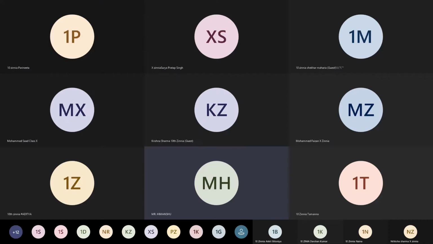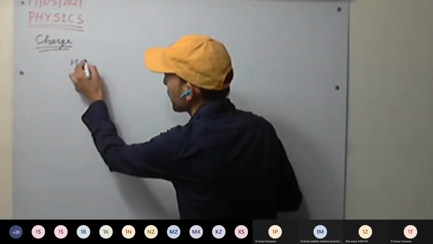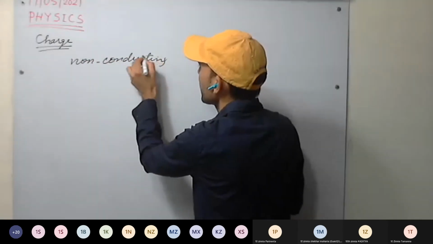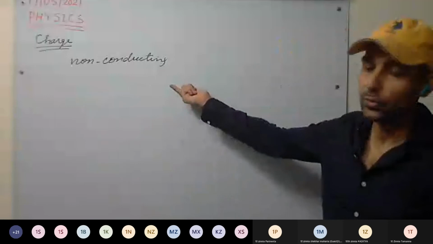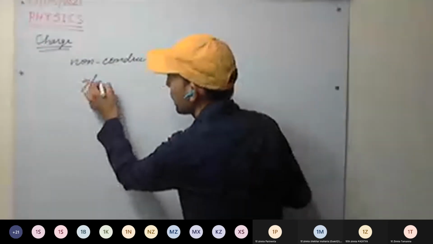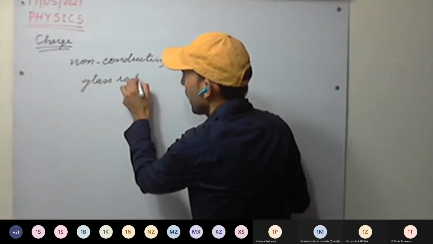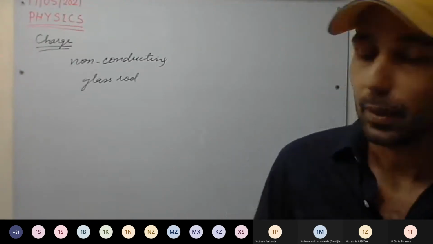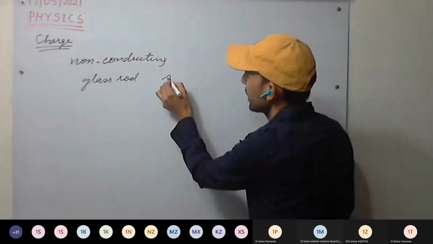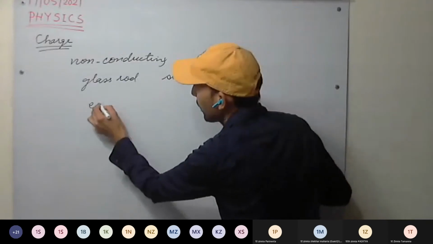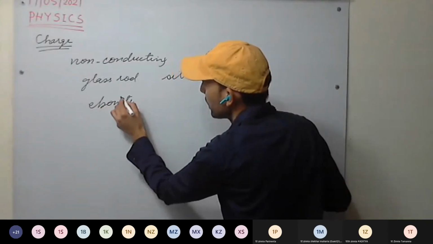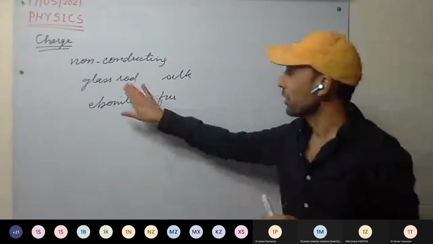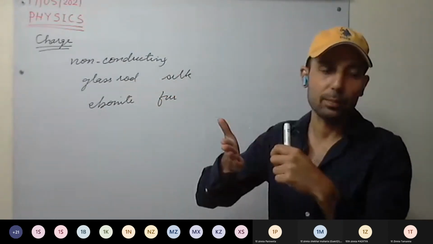We have studied non-conducting bodies, that is, insulators. For example, glass rod, ebonite rod, silk, fur and woolen cloth.